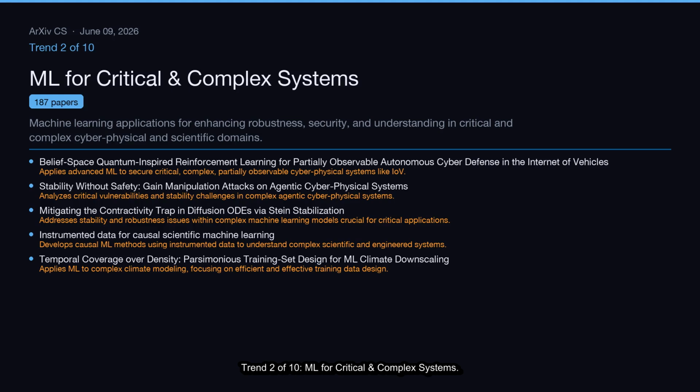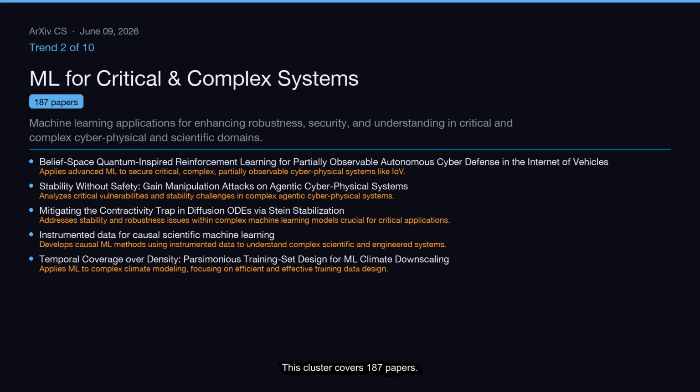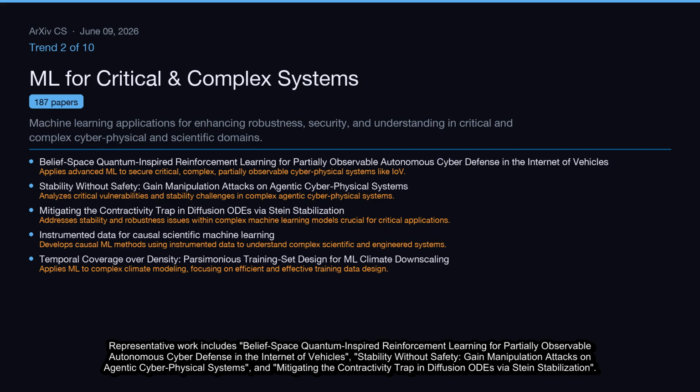Trend 2 of 10, ML for critical and complex systems. Machine learning applications for enhancing robustness, security, and understanding in critical and complex cyber-physical and scientific domains. This cluster covers 187 papers. Representative work includes belief-space quantum-inspired reinforcement learning for partially observable autonomous cyber defense in the Internet of Vehicles, stability without safety, gain manipulation attacks on agentic cyber-physical systems, and mitigating the contractivity trap in diffusion ODEs via Stein stabilization.